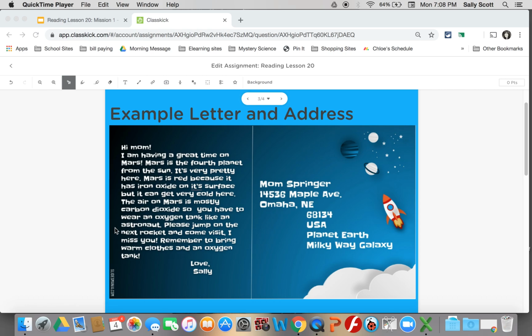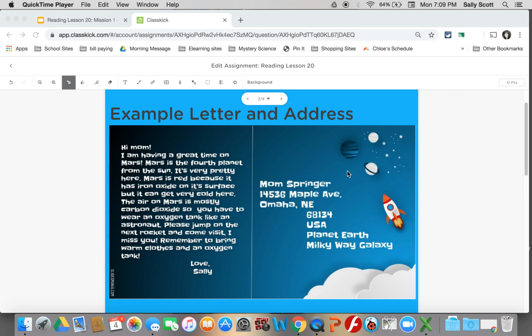In your writing, you need to choose a planet from the 8 planets that we learned about, and you need to have at least 2 facts about that planet. An easy way to find facts is just to do a Google search about your planet. Say I chose to write about the planet Saturn. I can search for facts about Saturn for kids. When you add "for kids" to a Google search, it's going to bring up things that are easier to read and easier to understand.